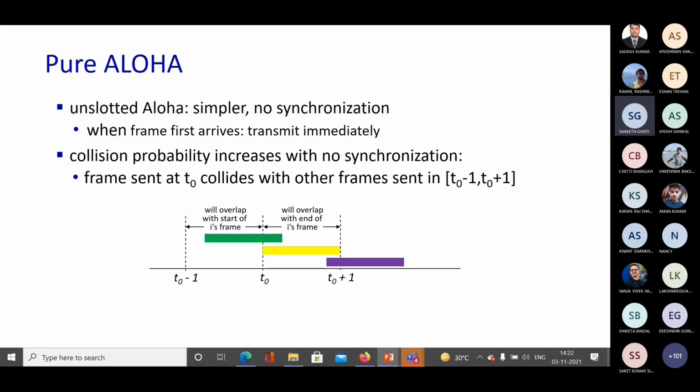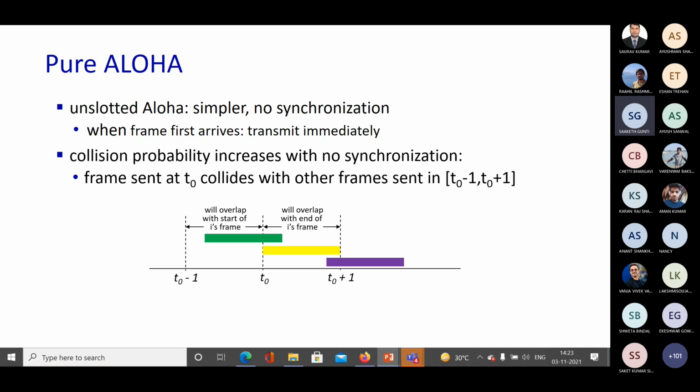If there's a collision, then of course your data is lost. That is a loss for the packet sent at T0 and also the packet sent at T0 minus 1. Similarly at T0 plus 1, suppose the transmission of the data you were transmitting at T0 did not finish until T0 plus 1, but at T0 plus 1 there is some node that started transmitting its data.